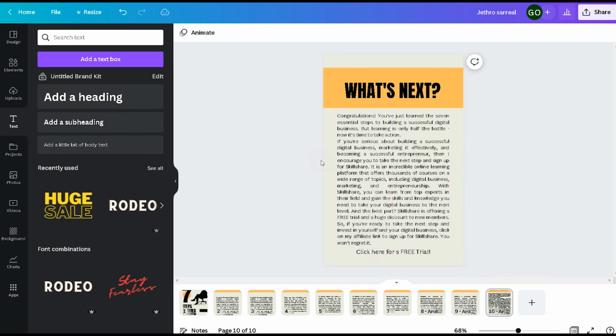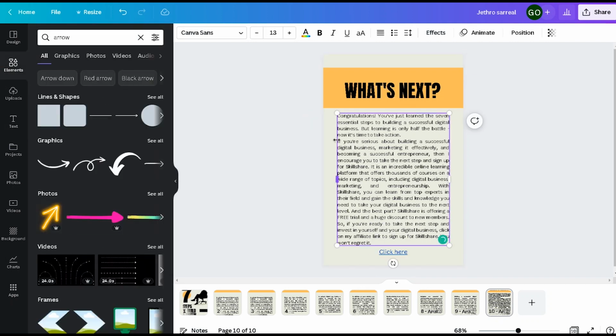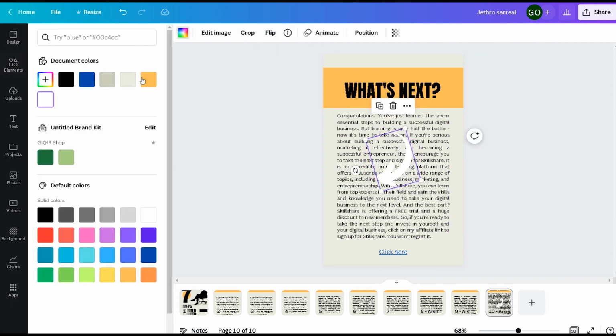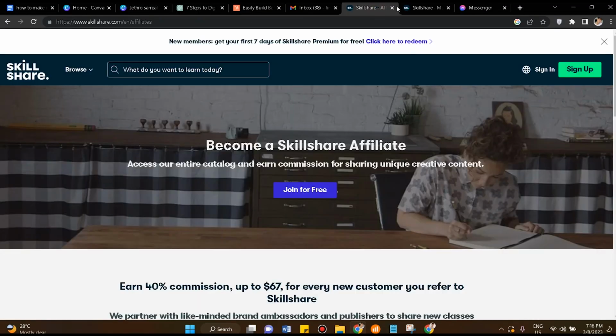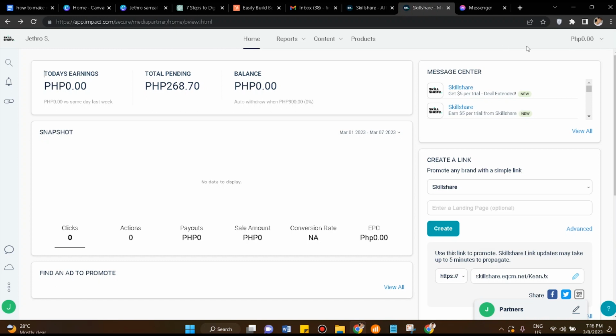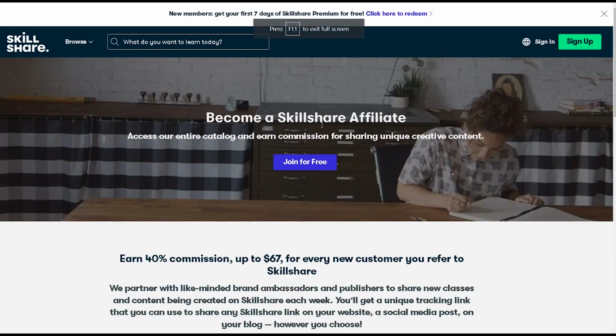Now this is going to be our hyperlink. This is where people are going to click it. Now you can always design it in various ways. You can put some arrows so they can see clearly where they are going to click the link to proceed to another affiliate, and done. Now I have an affiliate partner. It's called Skillshare. You can always sign up, or you can find another company who can affiliate your promotion.